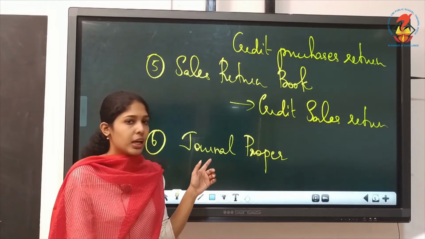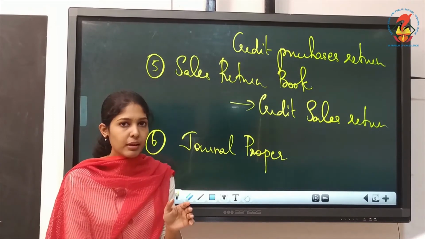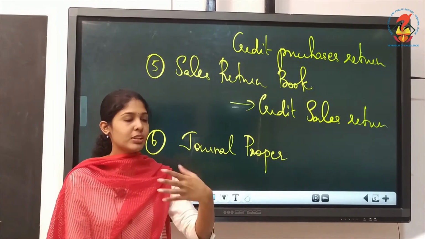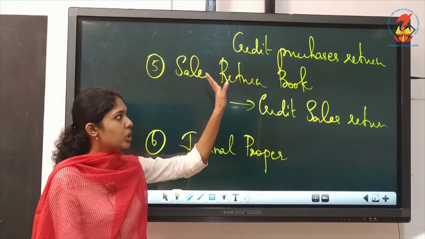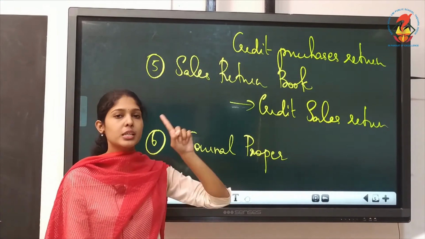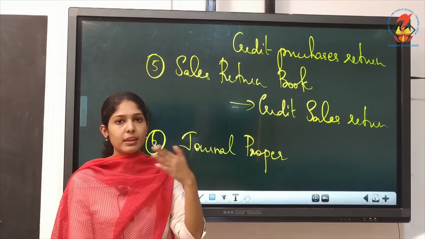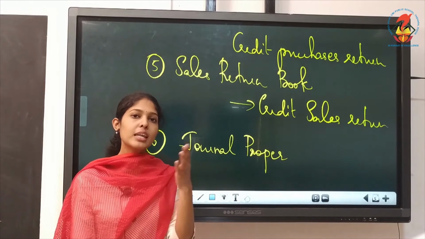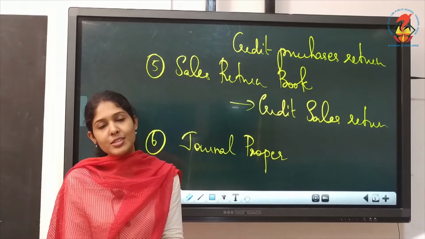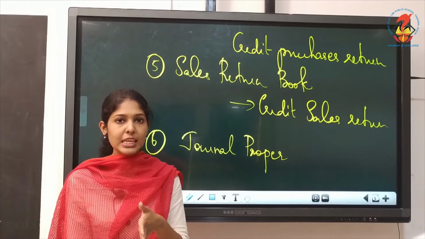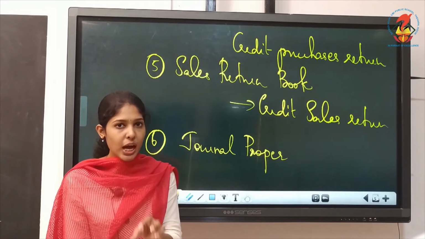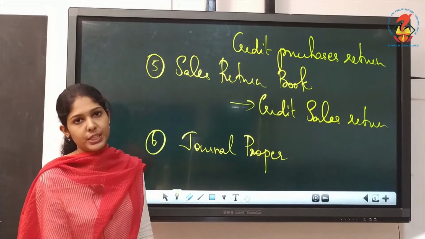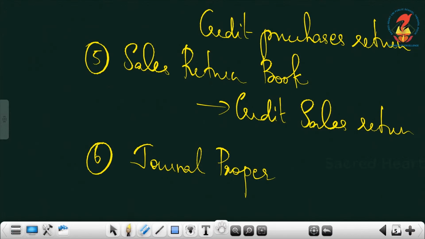Understood? All transactions will not be recorded in journal actually, based on the nature of the transactions. If it is cash, it will be recorded in cash book. If it is credit purchases, it is to be recorded in purchases book. Then credit sales in sales book, credit purchases return in purchases return, and credit sales return in sales return. Finally, if there is a transaction which can't be recorded in any of these books, that transaction will come to journal. So this is the actual situation.